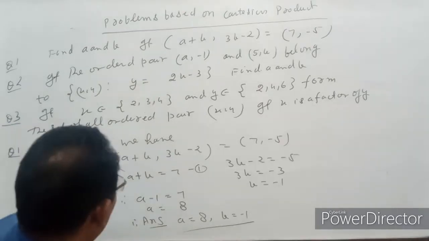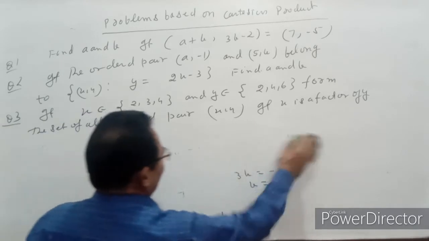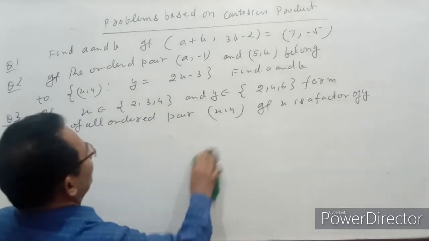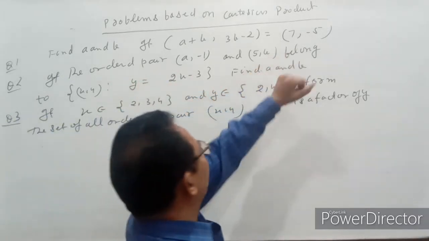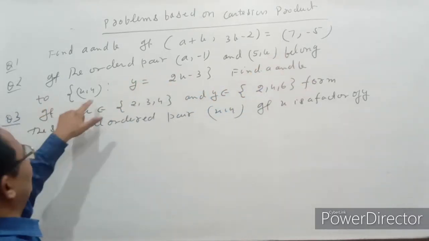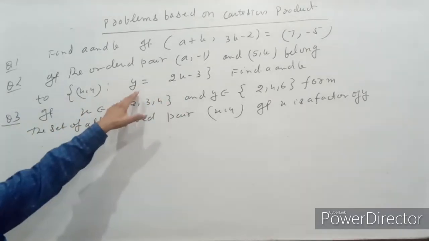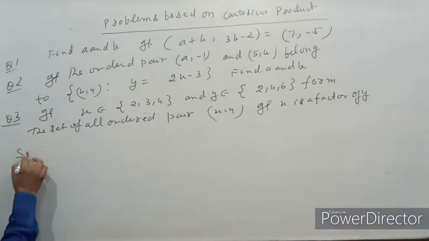Now question number 2. In question number 2, if the ordered pair (a - 1, b) belongs to the set of all ordered pairs (x, y) where y = 2x - 3, then find the value of a and b.